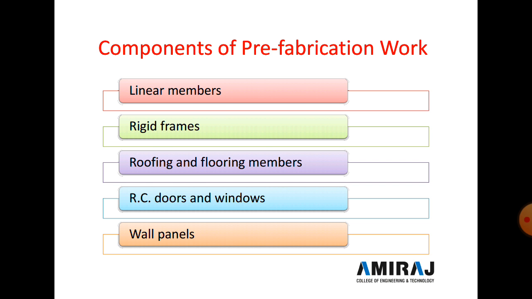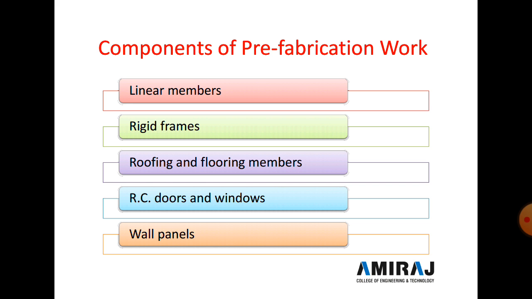Now the third one is the roofing and flooring members. Various roofing and flooring members are prefabricated in a factory and then transported to the site. Here thin roofing and flooring members are transported to the site. Then next, RC door and window. Reinforced concrete doors and windows are prefabricated in a factory and then transported to the site. Sometimes reinforcement is also provided in RC doors and windows. These are heavy duty components, so transportation is not easy.